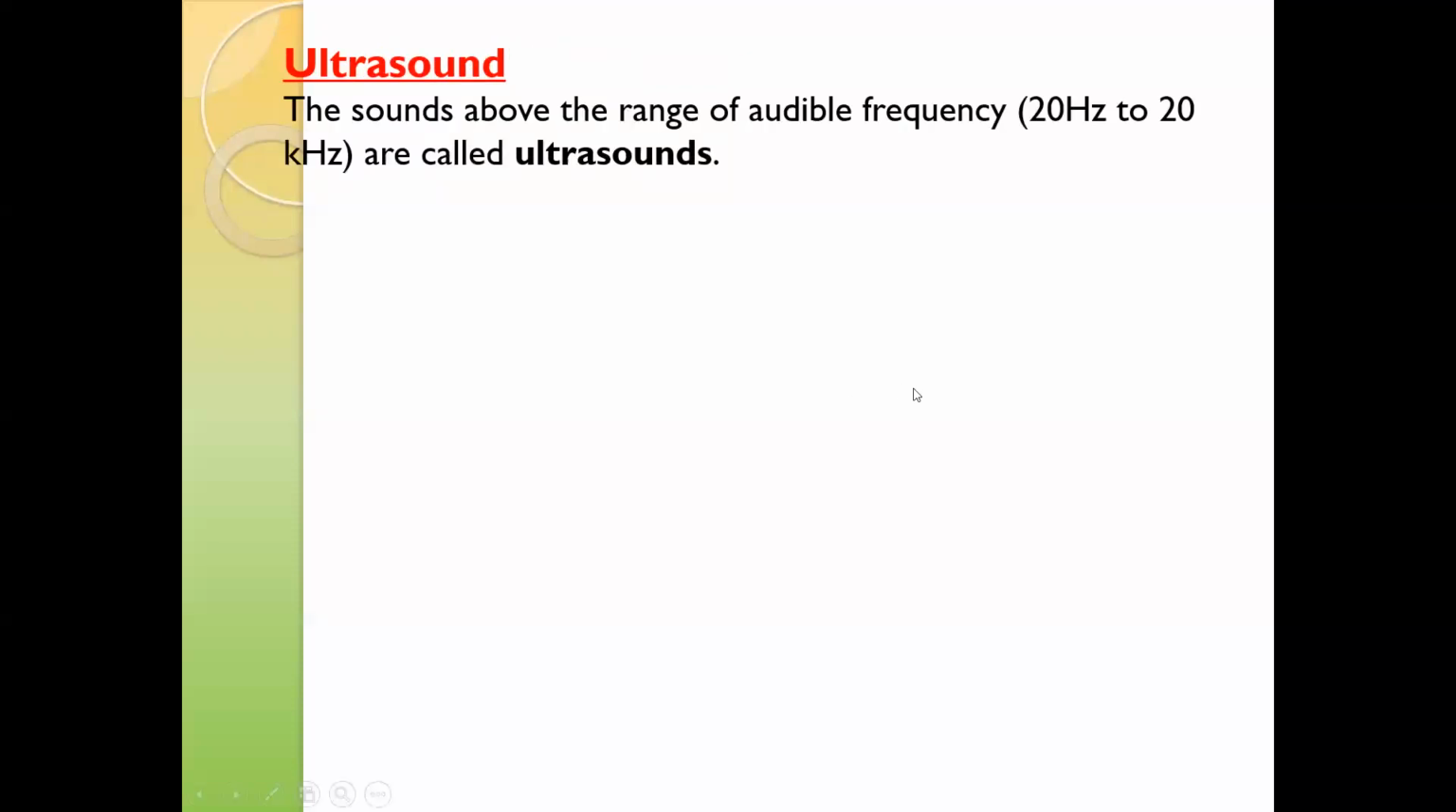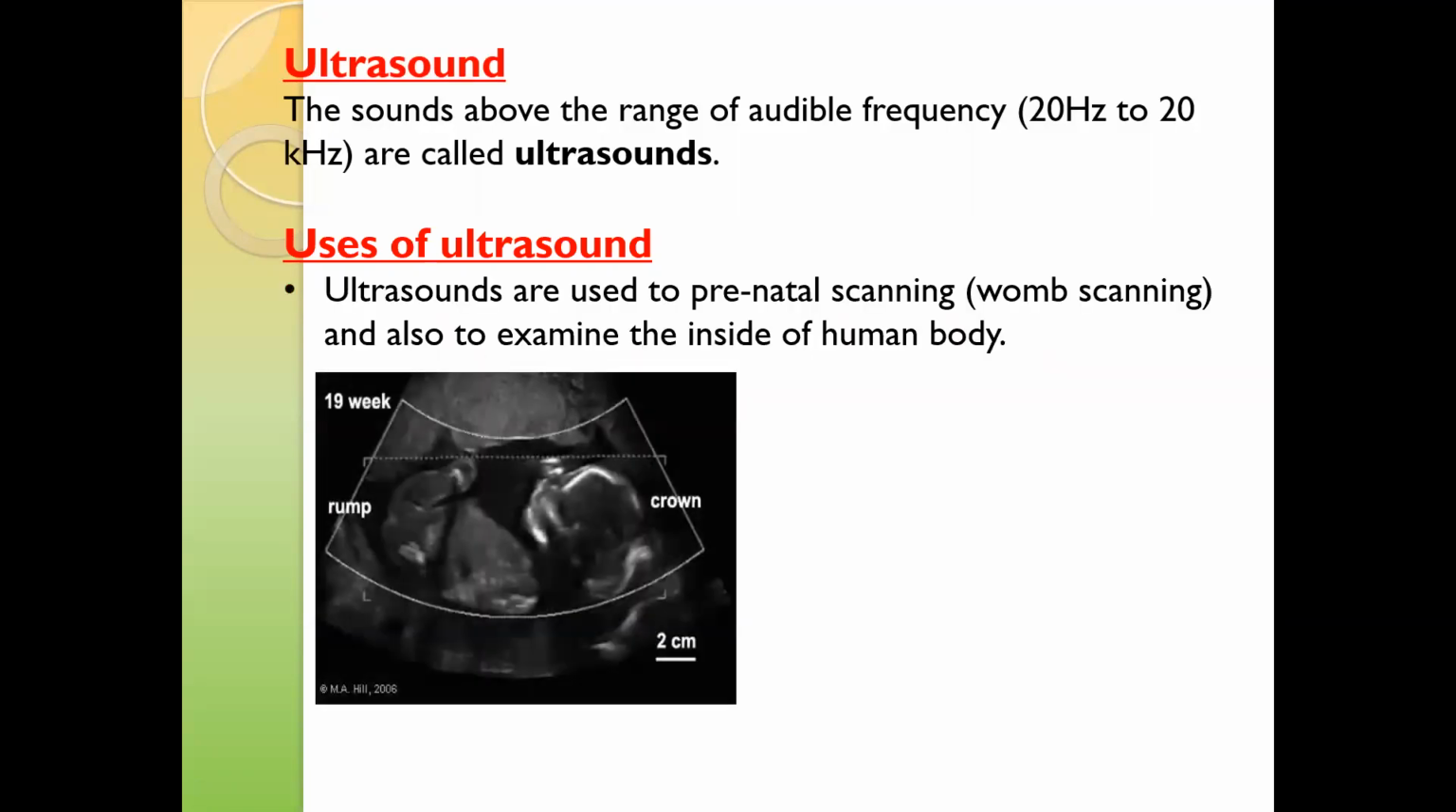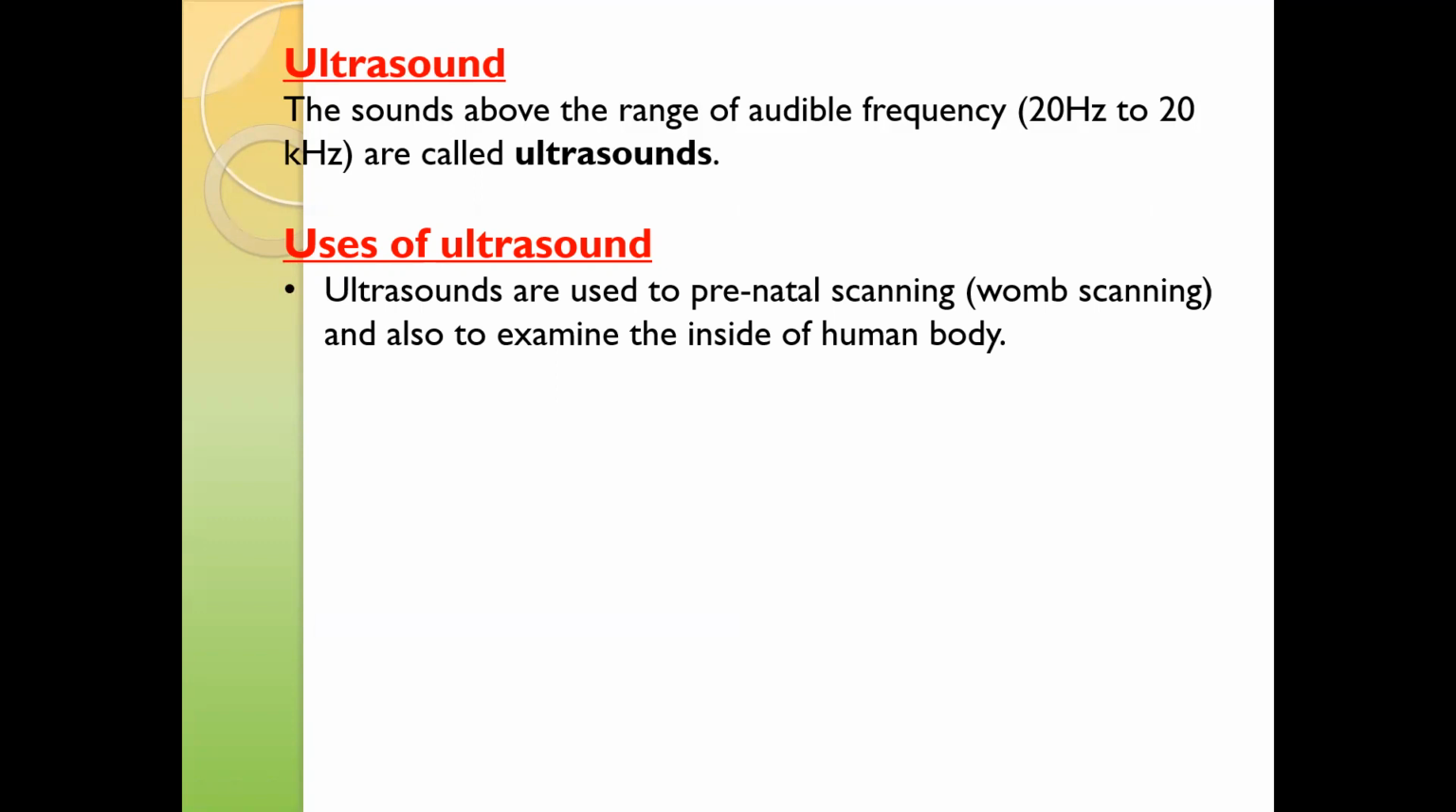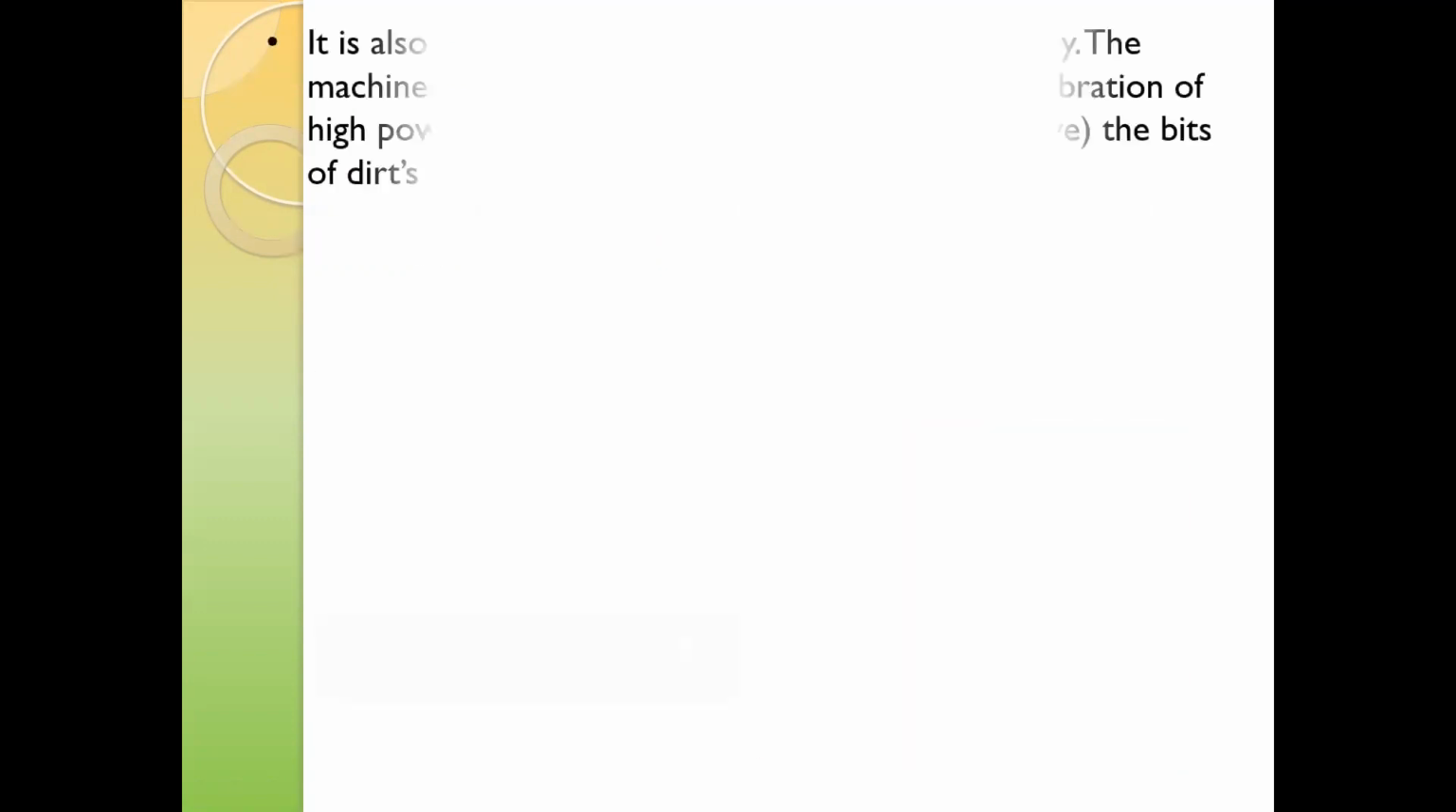Then what are ultrasounds? As we know, the sound within the audible frequency range is 20 to 20 kilohertz. But sound which is above this range is known as ultrasound. And ultrasound has many uses. For example, to examine the body, we can also use ultrasound.